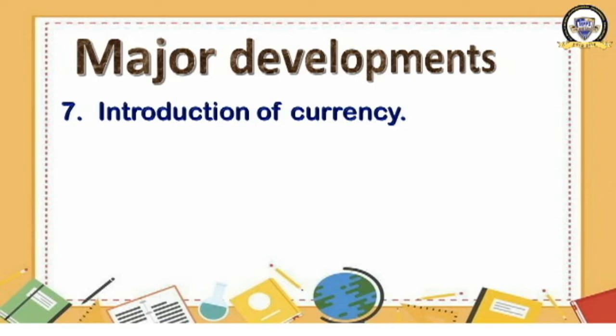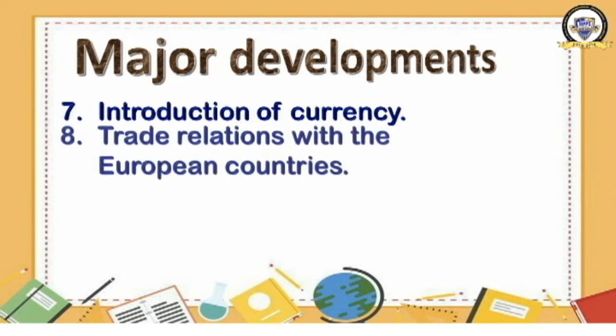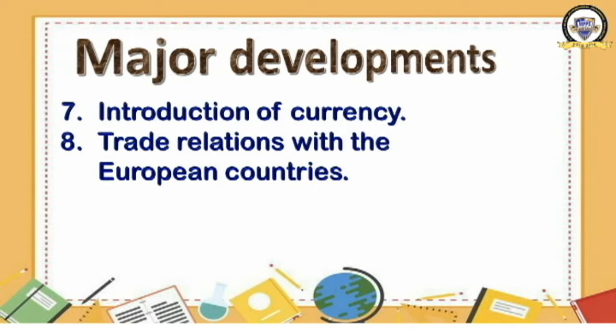Eighth one, what is the eighth one? Trade relations with the European countries. This was a time when a large number of Europeans came to India. Portuguese, Dutch, French, Spanish, then British. A large number of Europeans came to India to have a trade relationship, because our country was a prosperous one.